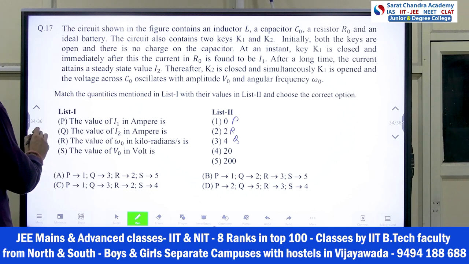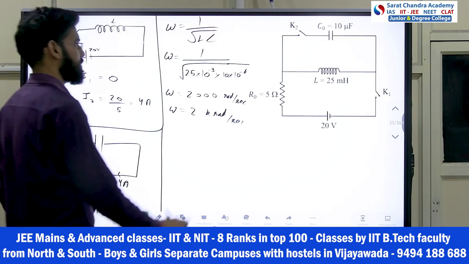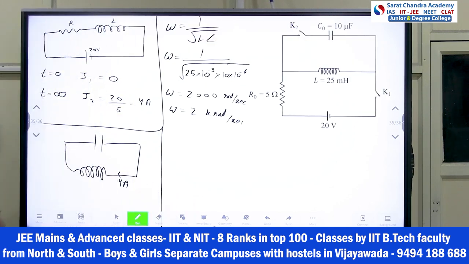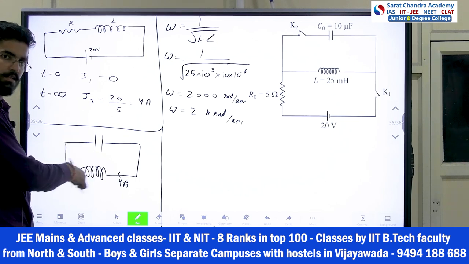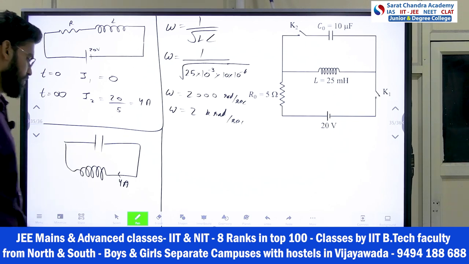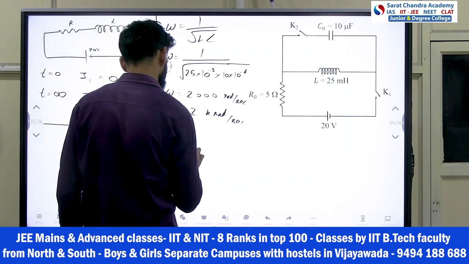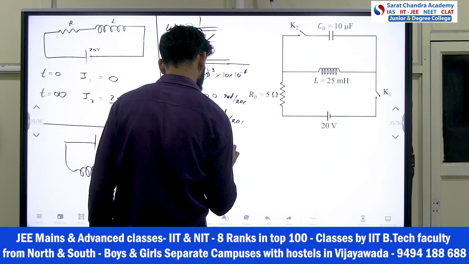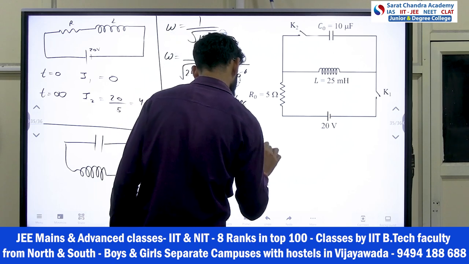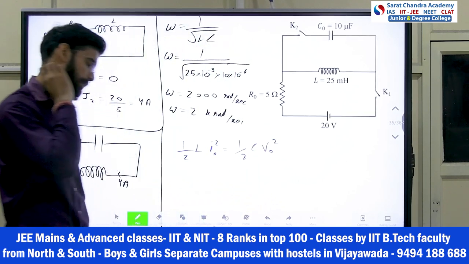The value of V naught in volts. Now this energy will continuously fluctuate between the capacitor and the inductor, right? So just equate it: half L I naught square equals half C V naught square, energy in the capacitor and inductor.